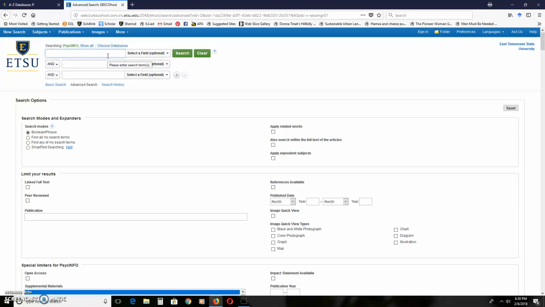So here's my first tip for searching for articles for this class. I'm writing PERSUA and an asterisk. By doing that, I'm telling the database to search for terms that begin with persuade, right, and can end with anything. It can end with persuade, persuasive, persuader, right? So it doesn't matter. So that's the root. But if I had written out persuasion, it might not pick up persuader or persuasive.